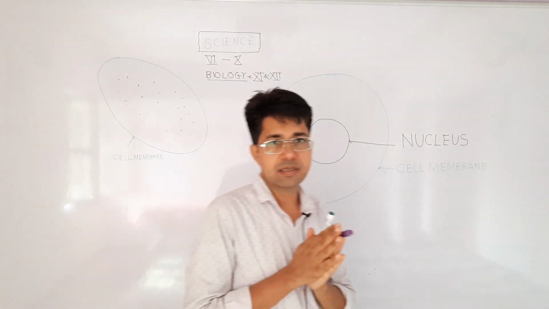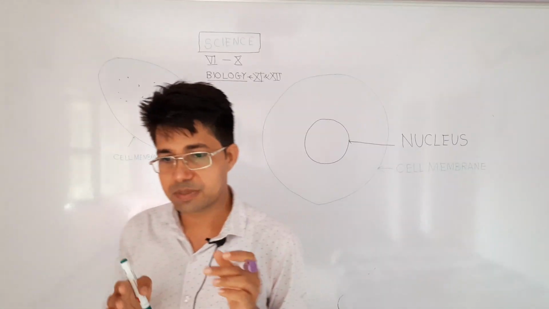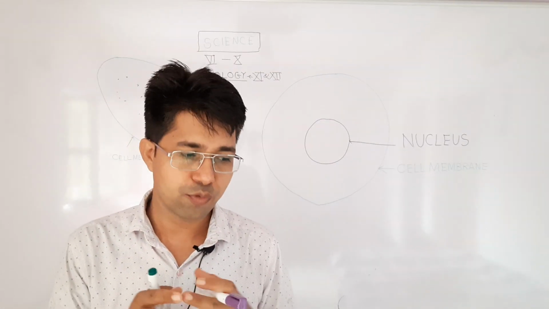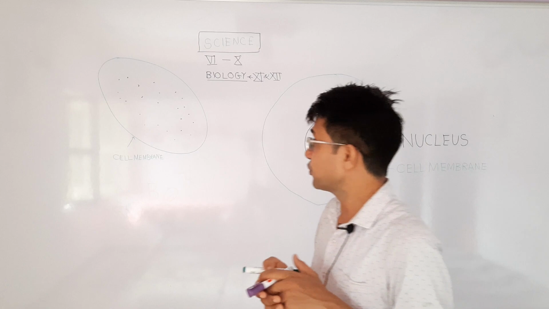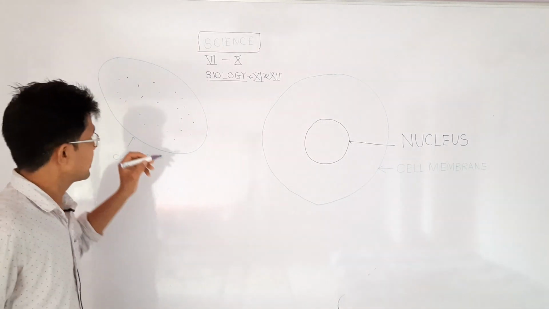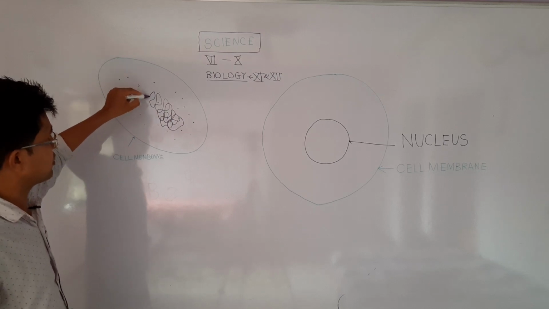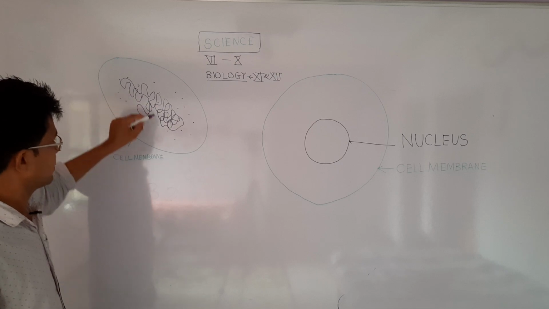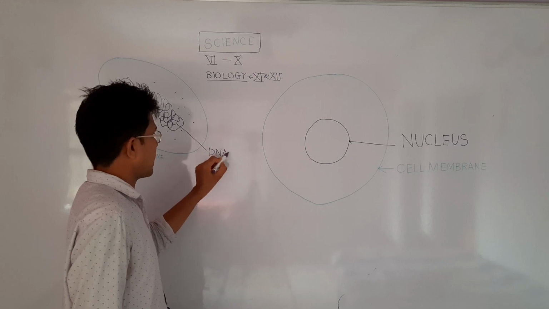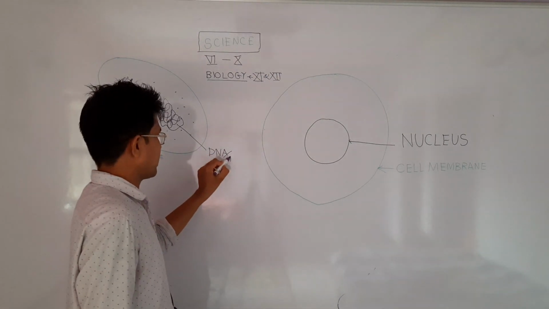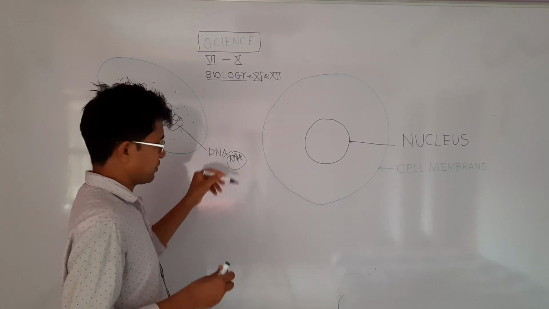Any type of cell needs a boundary which is called the cell membrane, plus any type of cell needs some instructions or information for its survival, for its shape and for its structure. That information cells have in the form of a thread-like structure or thread-like molecule which is called DNA, or RNA in some cases, but it is very rare. Okay, only DNA for now.